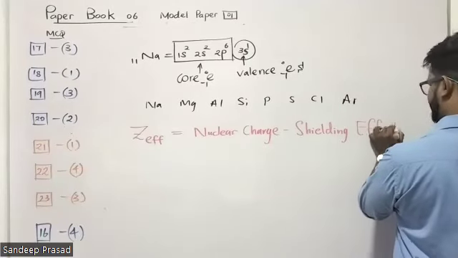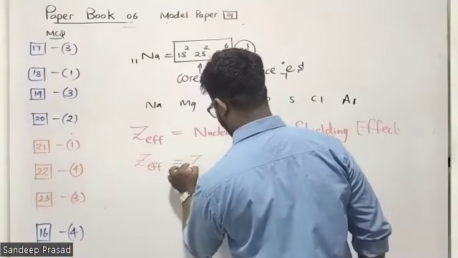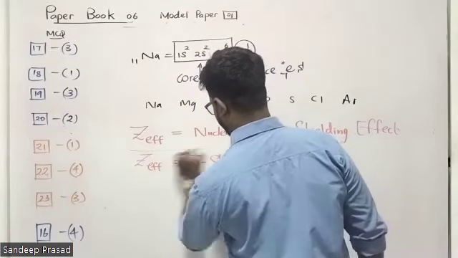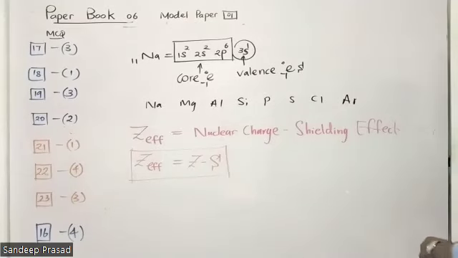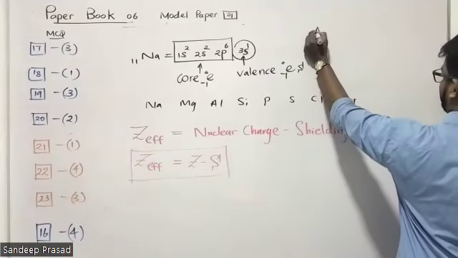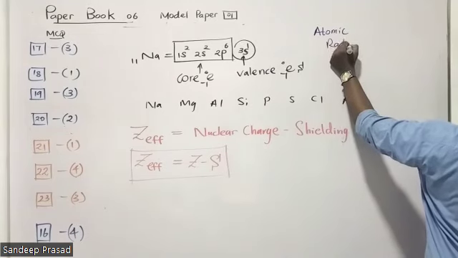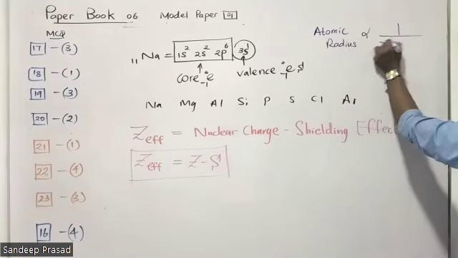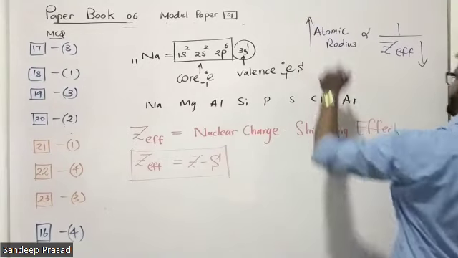So the equation is Zeff equals Z minus S, shielding effect. And we know that when the shielding effect increases, the radius decreases. That means atomic radius is inversely proportional to the shielding effect. This is how we learn, right? When it decreases, atomic radius is increasing.